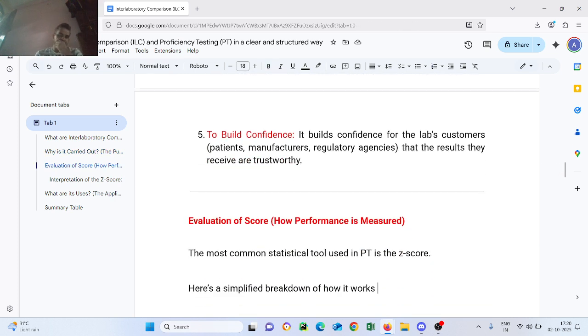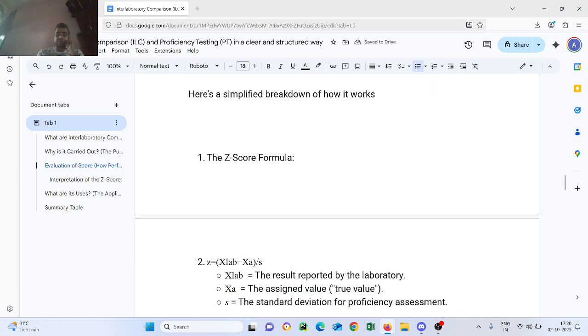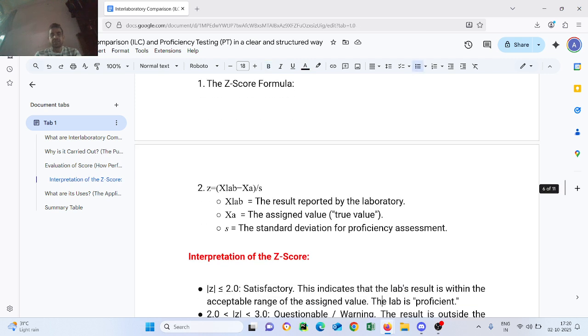Evaluation score: how performance is measured. The most common statistical tool used in PT is the Z score. Here is a simplified breakdown of how it works. The Z formula: Z equals X lab minus X assigned, divided by S. X lab is the result reported by the laboratory. X assigned is the assigned value or true value. S is the standard deviation for proficiency assessment.